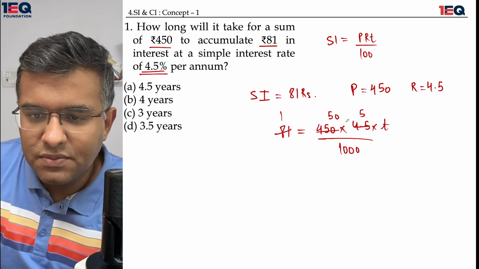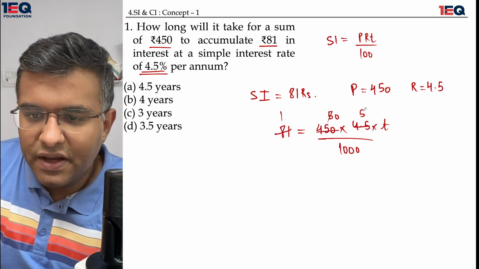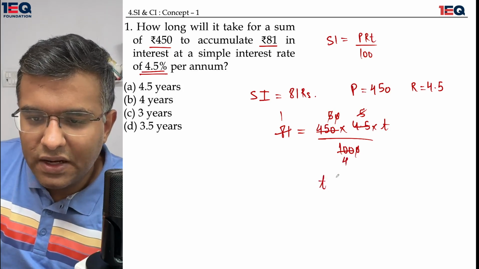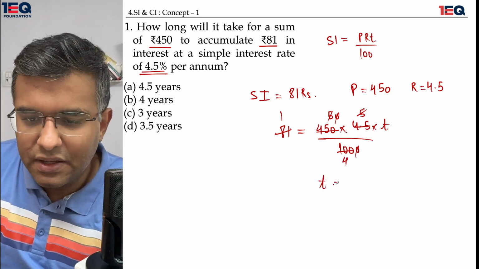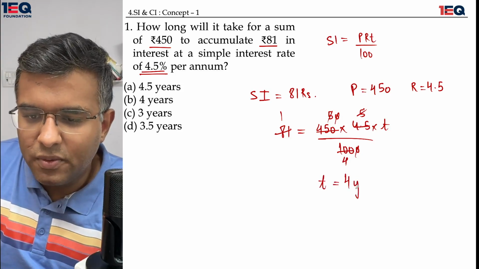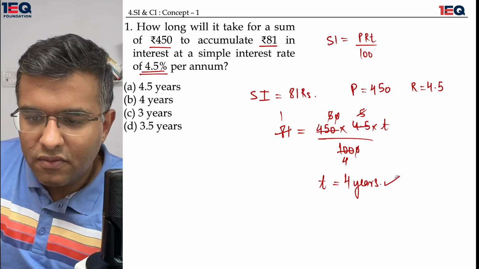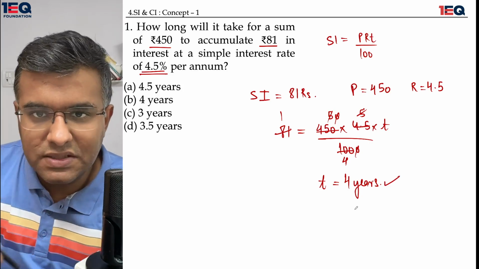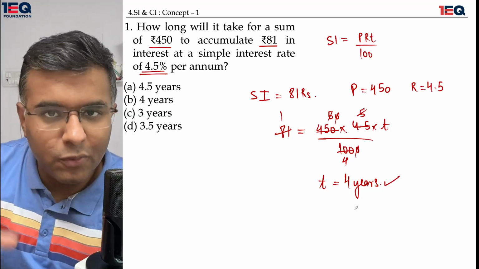So 81 becomes 1. I have 5 fives. I'll first cancel 1 zero. 5 fives are 25 and this leaves me with 4. The value of 25 fours is 100. So the value of time would come out to be 4 years. I hope you're able to understand completely where I'm coming from and where I'm going.